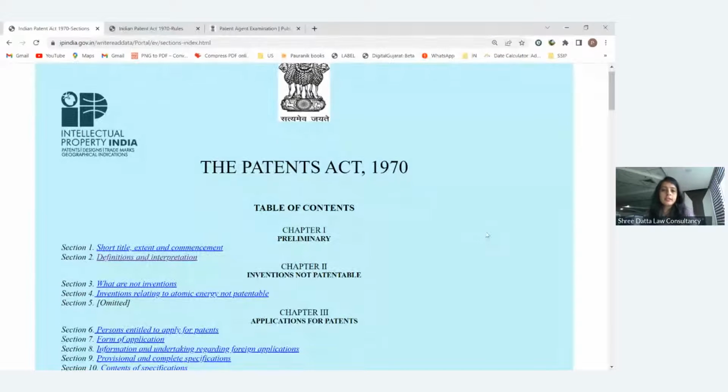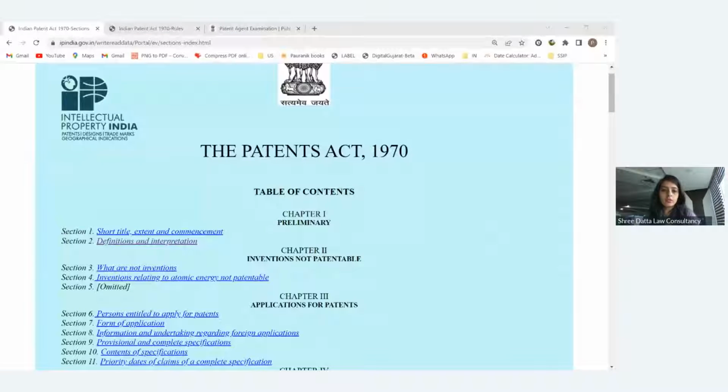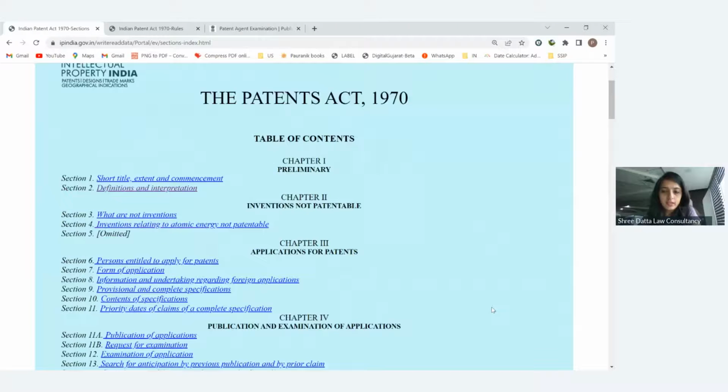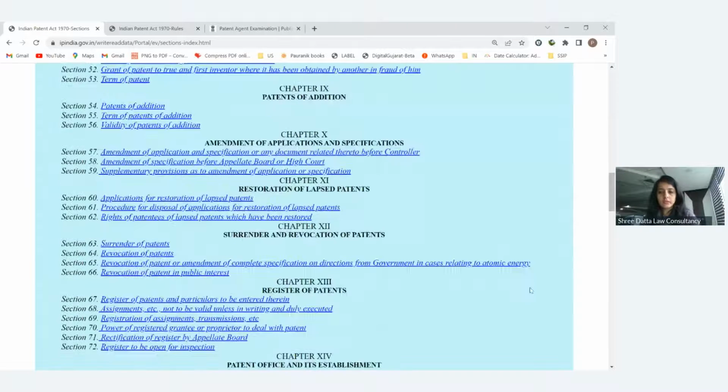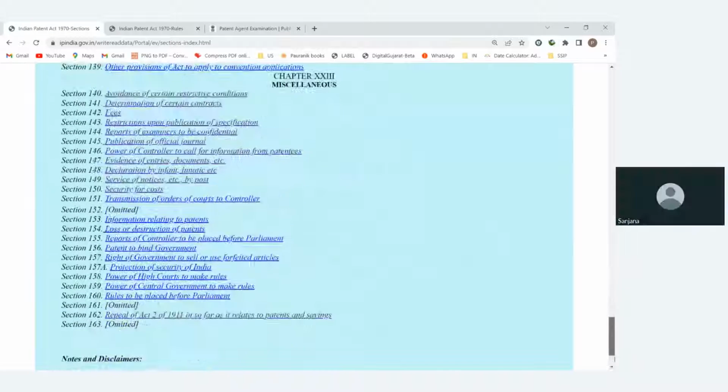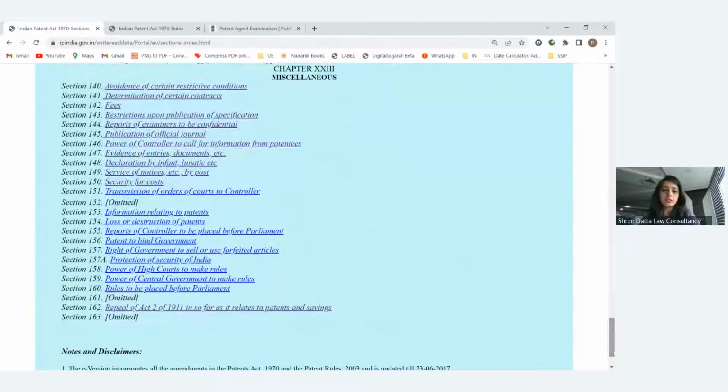In this Patent Act, which covers all the sections, there are a total of 23 chapters, which cover the different sections, right? And there are a total of 163 sections. Some of them are omitted, but we have to remember the 163 sections. So first, you have to start the preparation by remembering the section number with the title.